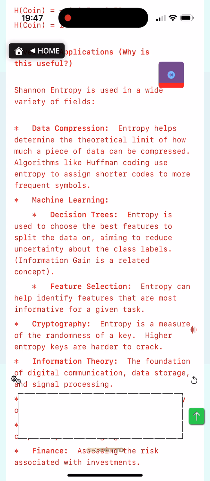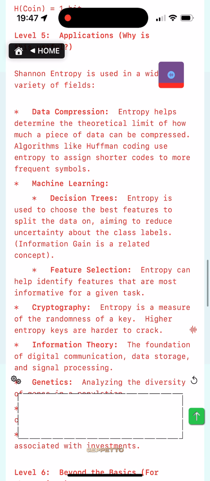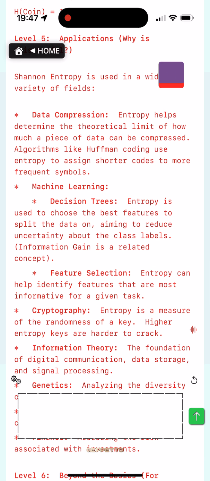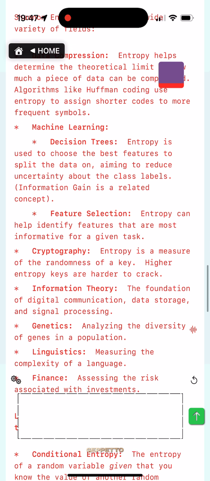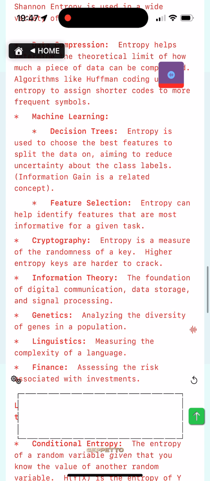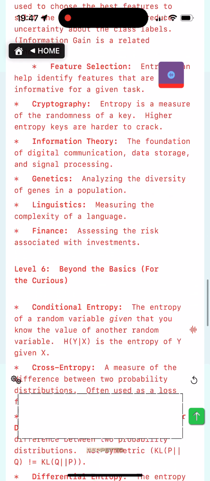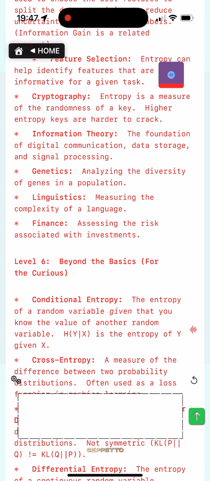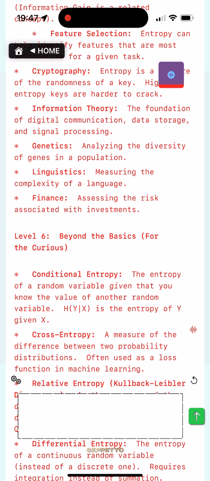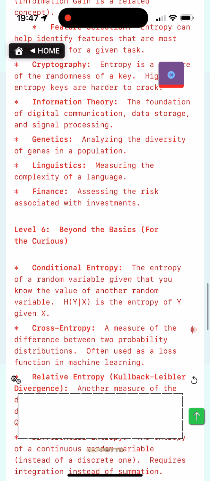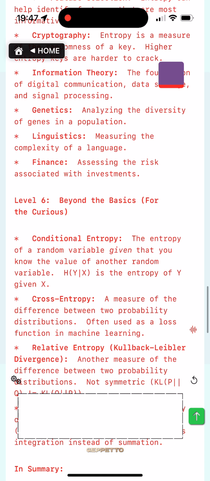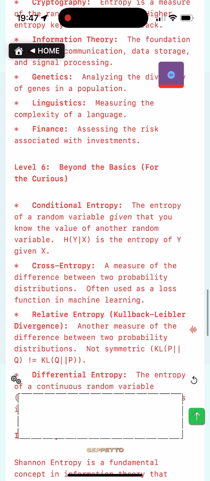Feature selection. Entropy can help identify features that are most informative for a given task. Cryptography. Entropy is a measure of the randomness of a key. Higher entropy keys are harder to crack. Information theory. The foundation of digital communication, data storage, and signal processing. Genetics. Analyzing the diversity of genes in a population. Linguistics. Measuring the complexity of a language. Finance. Assessing the risk associated with investments.